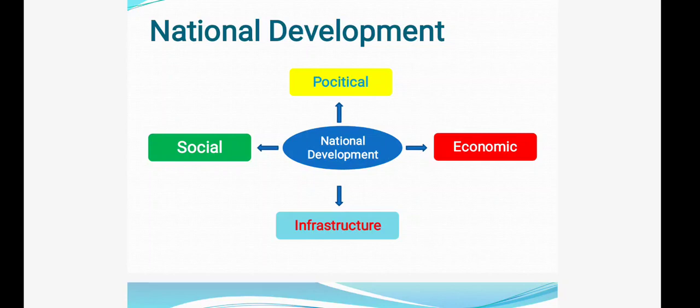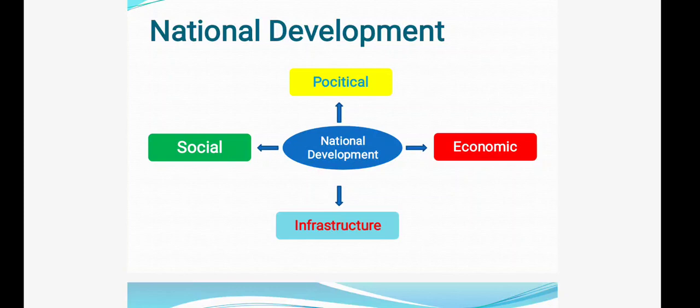So national development must have what? Political development, then social development. That in the society there must be social development, like no one should be discriminated, all are treated equally, all are getting equal status, respect in the society. So for national development we must have what? Social development. Then a nation can develop when it is developing economically.